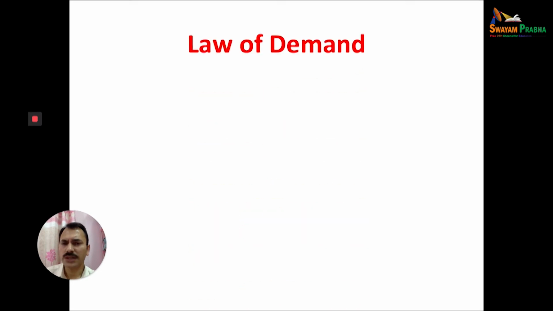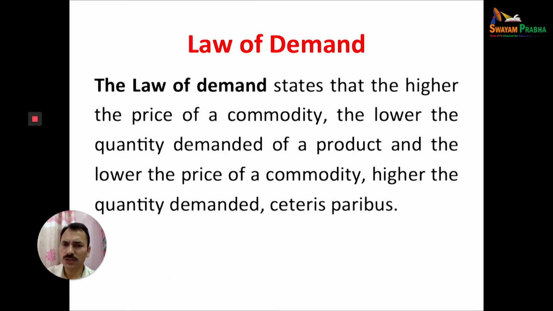Now, the next important concept here: the law of demand. The law of demand is very simple. The higher the price, the lower the demand, and the lower the price, the higher the demand, if other things remain constant. Here we have to assume that the income of the consumer remains constant, the price of related commodities remains constant, and there is no change in the taste and preference of the consumer. Only then will this law be applicable.